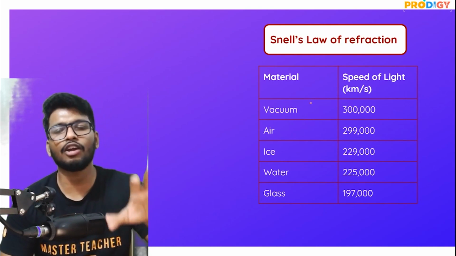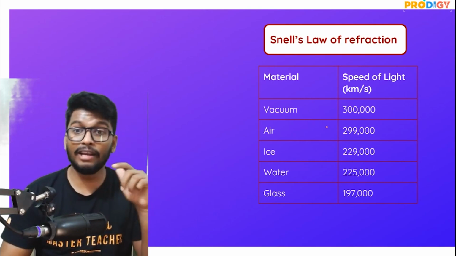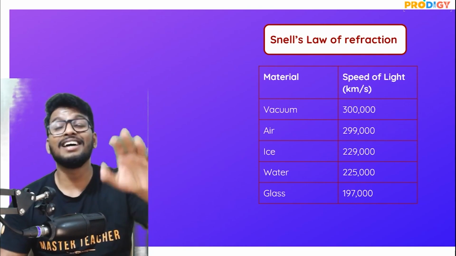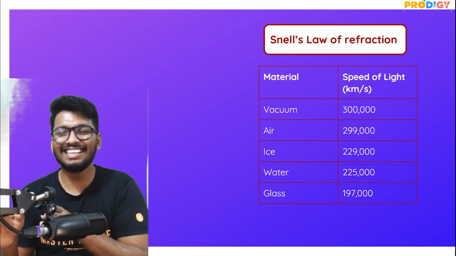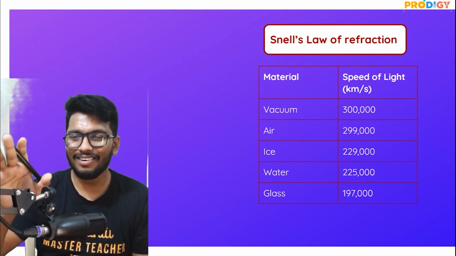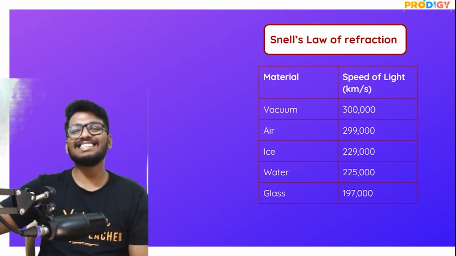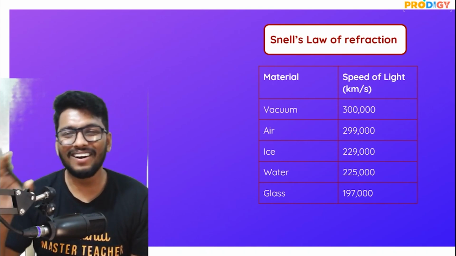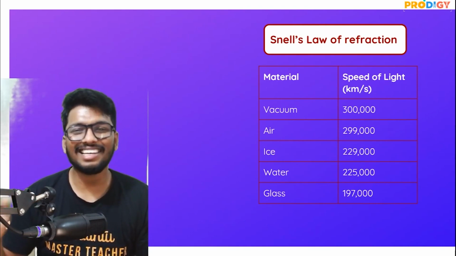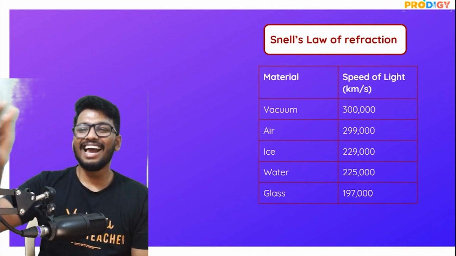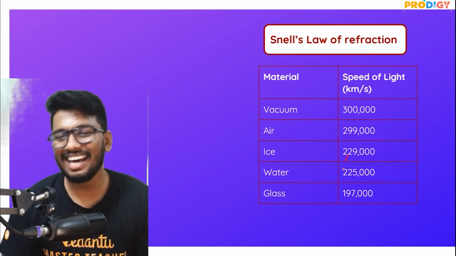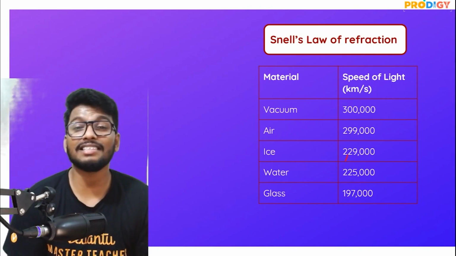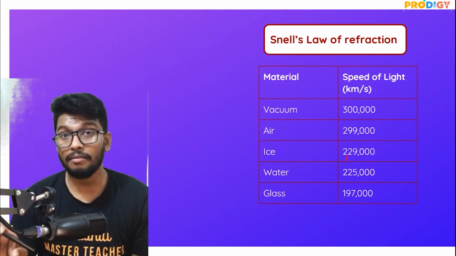For example, the speed of light in vacuum is 300,000 km per second. The speed of light in air is 299,000 km per second. Anyway, so that's 229,000 km per second, and then it's 225,000 km per second, and then it's 197,000 km per second. So what I'm trying to say is this, people: the speed of light in these mediums is constant.